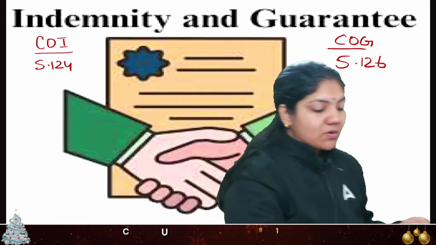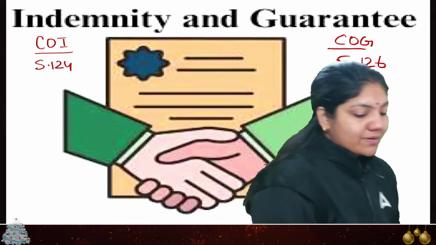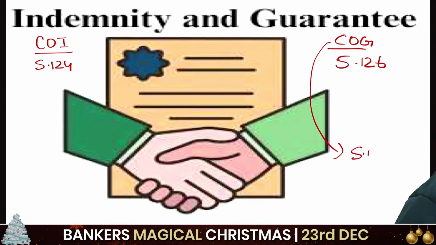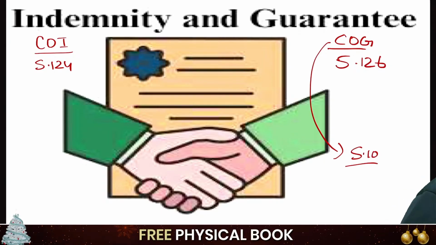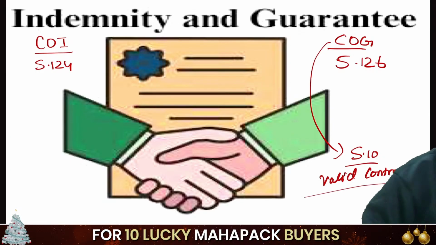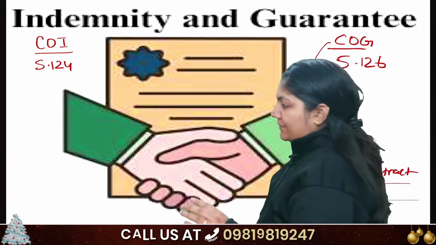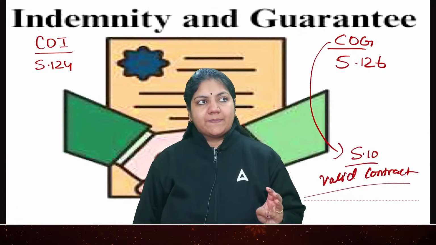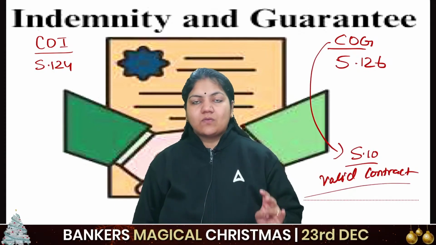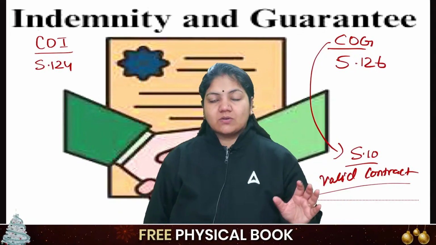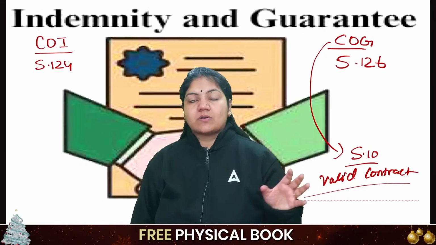The word contract is because we are following Section 10 of the Indian Contract Act, and Section 10 talks about the valid points of a contract: for every contract there must be free consent, lawful consideration, lawful object, etc. That's why we call it a contract of indemnity or contract of guarantee.